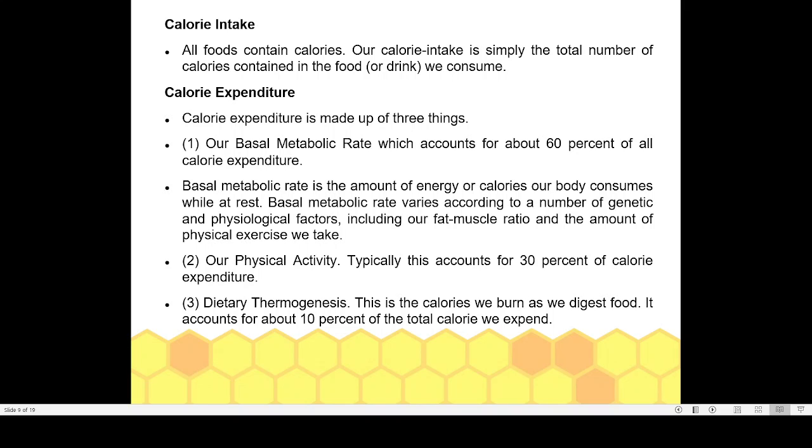That energy is known by the name basal metabolic rate, and that will be utilizing 60% of energy. That is, 60% of our daily calorie or daily energy requirement is mainly utilized for basal metabolic functions, like respiration, excretion, circulation, etc.